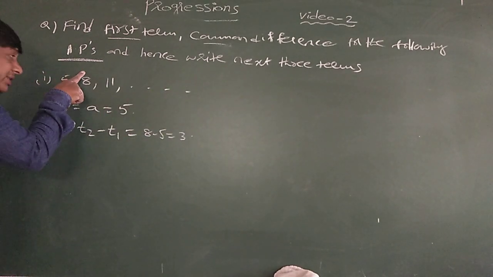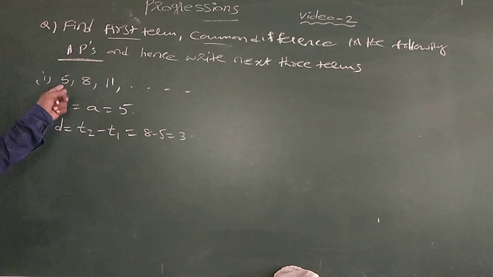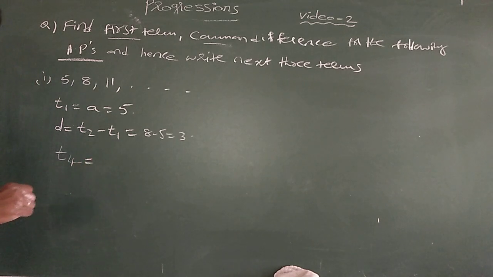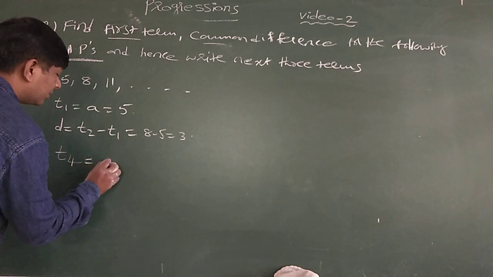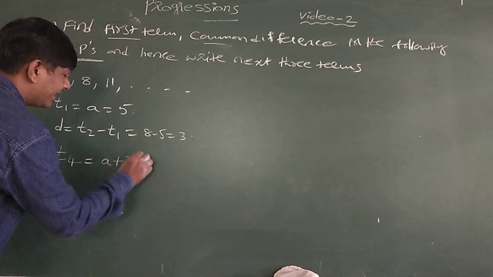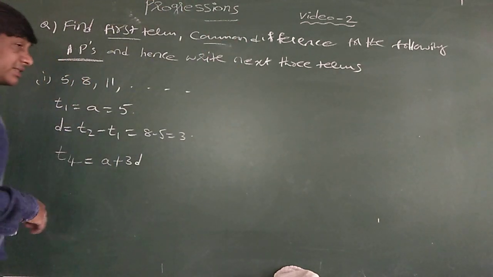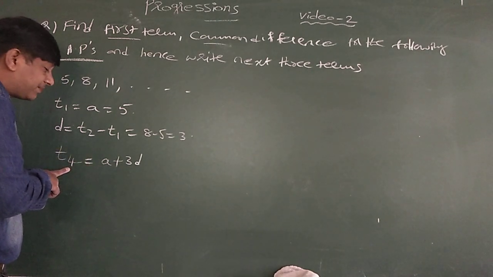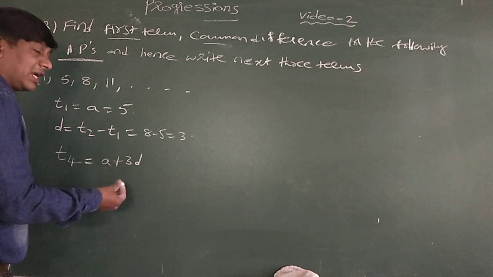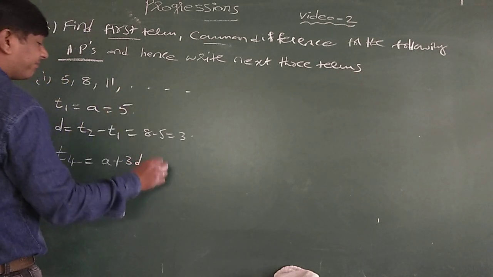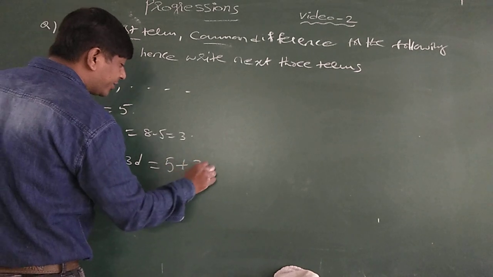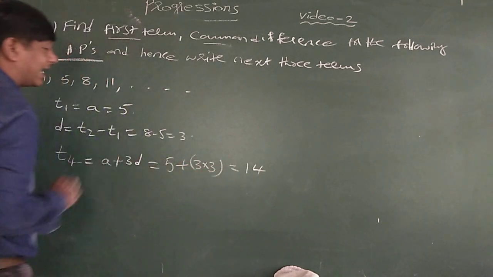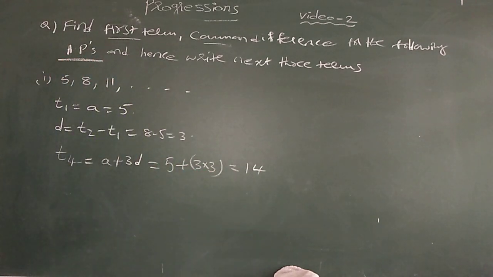T1, T2, T3 they have given. Now T4 is equal to A plus 3D as per the general formula, because the fourth term they are asking. The D coefficient is 1 less. So T4 is 5 plus 3 into 3, that is equal to 9 plus 5, which is 14. First multiply and then add.